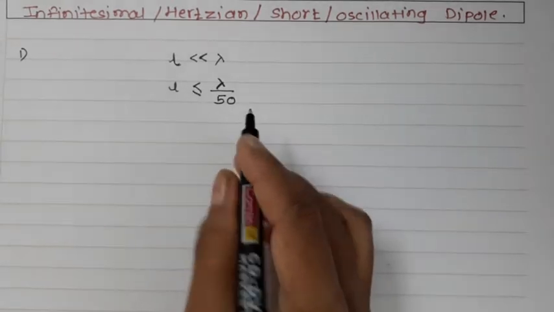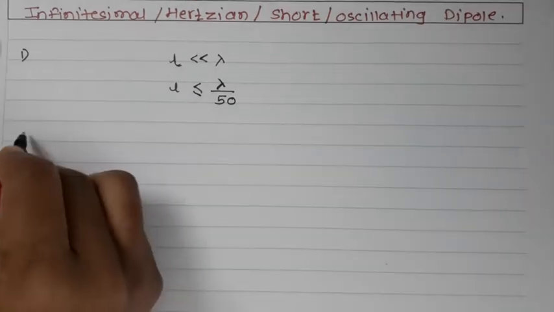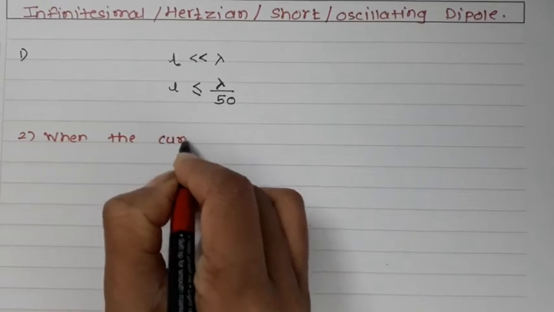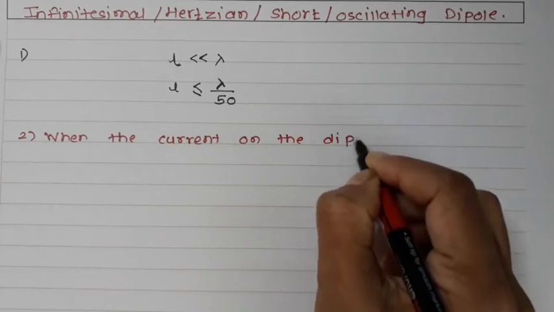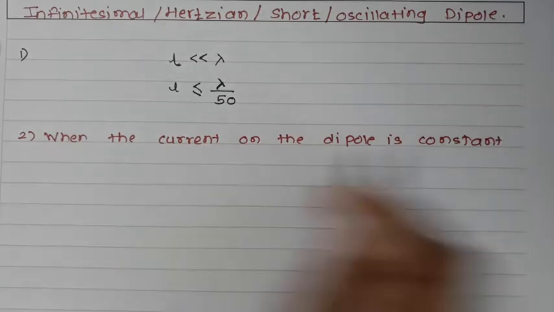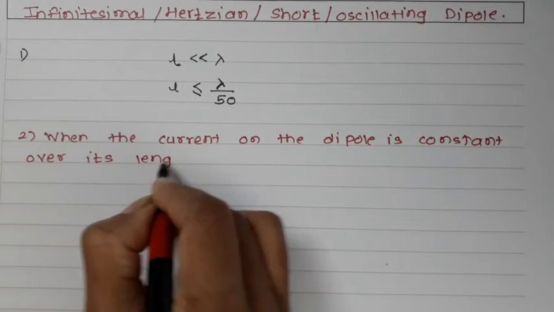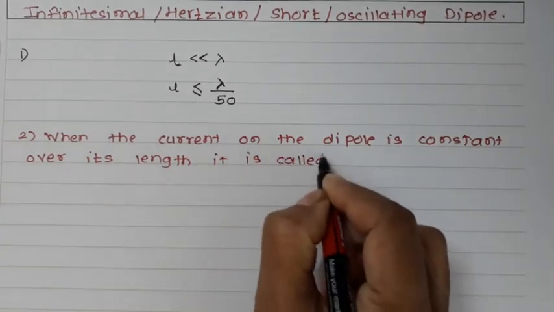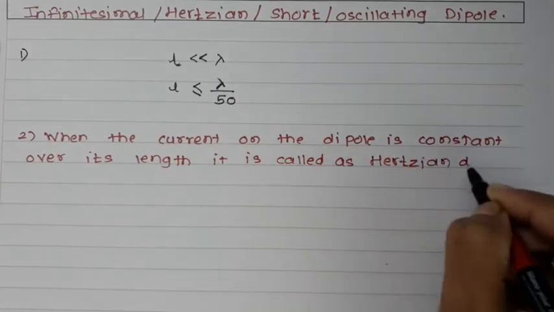Now please see another definition of this dipole, which is also called the Hertzian dipole. When the current on the dipole is constant over its length, it is called a Hertzian dipole.